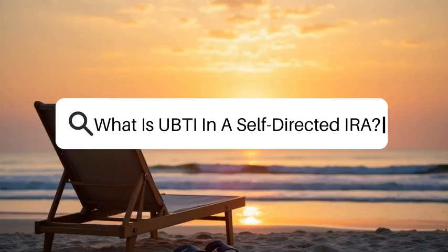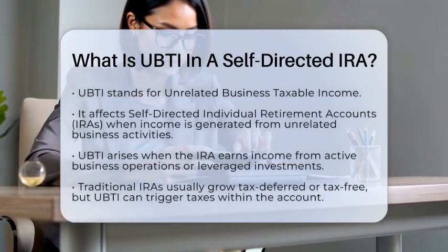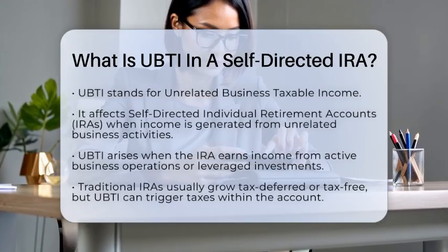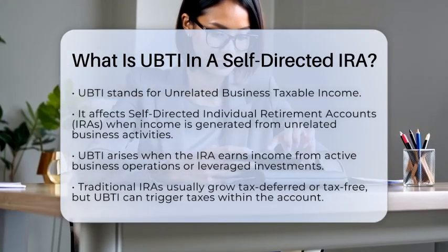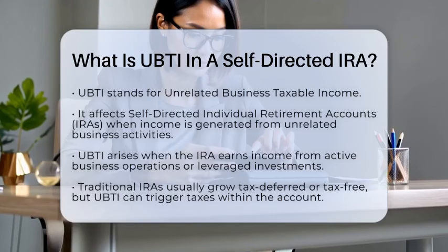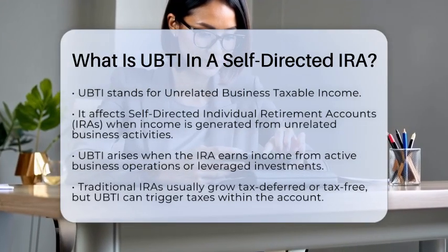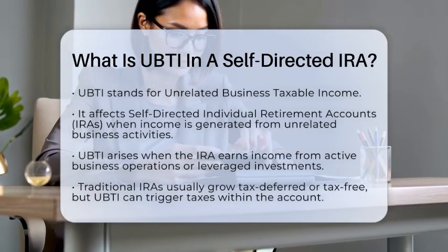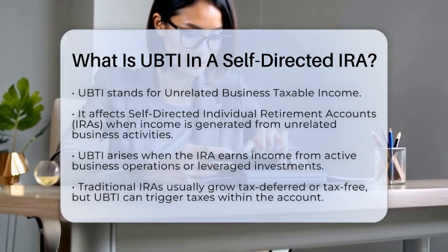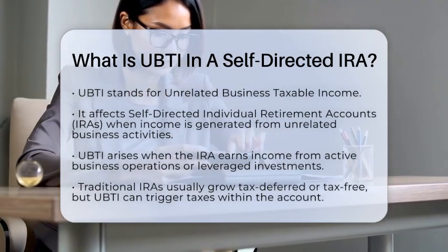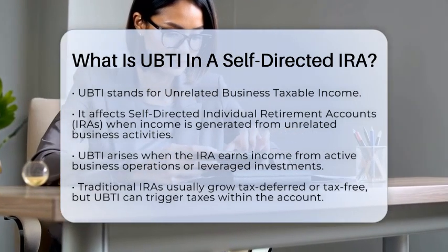What is UBTI in a self-directed IRA? Have you ever wondered how certain income can affect your self-directed individual retirement account? Understanding unrelated business taxable income, or UBTI, is essential for anyone using these accounts. UBTI arises when your self-directed individual retirement account generates income from business activities that do not align with its primary purpose of providing retirement income.